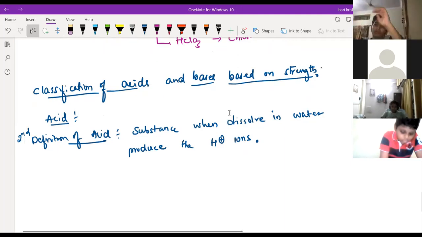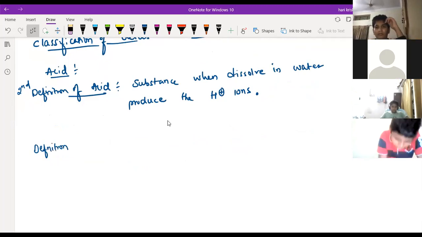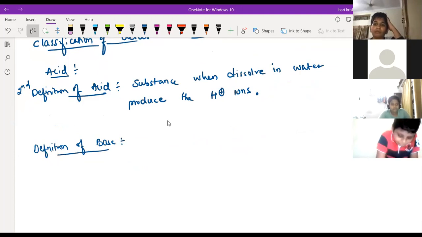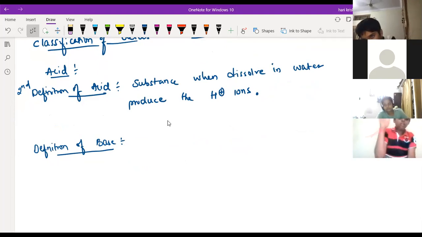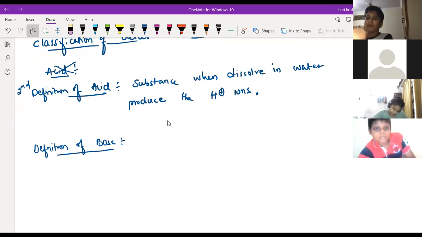What is the definition of the base here? Sir, why didn't you write anything for the acid, sir? Sorry? Sir, beside the second definition of the acid, why didn't you write anything for that? I just want to write the definition only. Okay, sir.